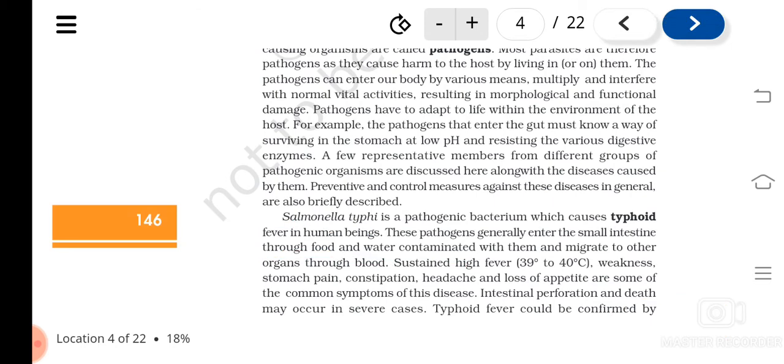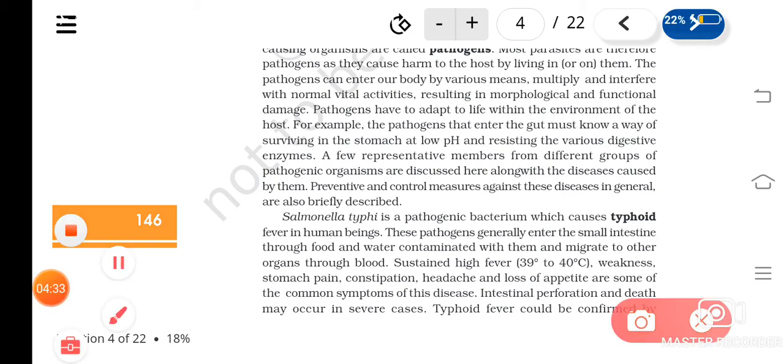So the symptoms you see: sustained high fever, without coming down. High fever will be there, 39 to 40 degrees Celsius. Then weakness, stomach pain, constipation, headache, and loss of appetite. So these are the symptoms of typhoid.